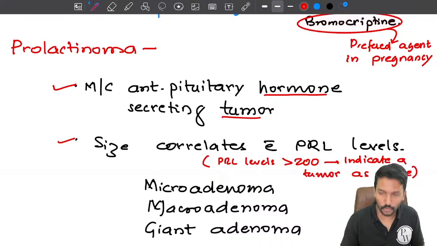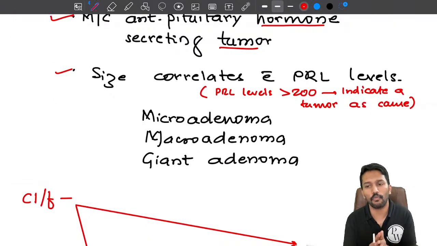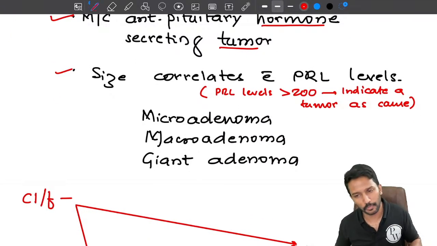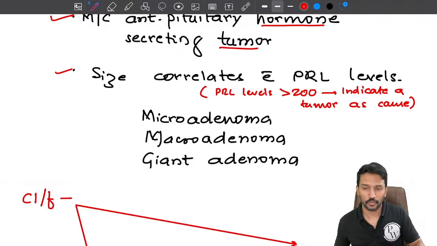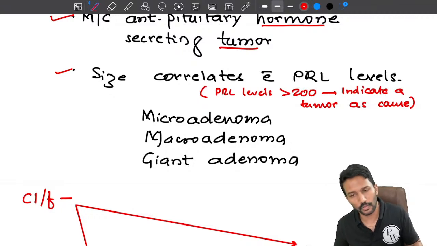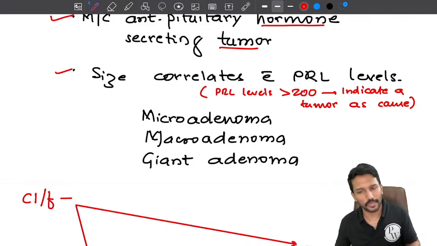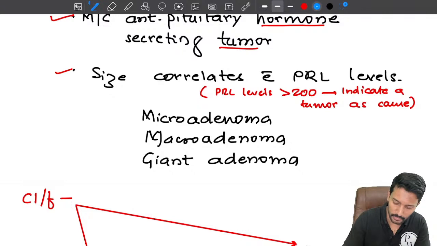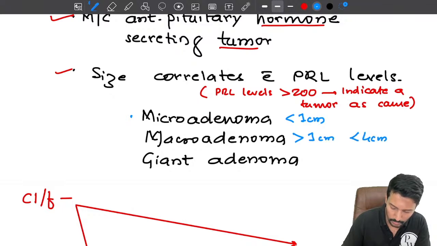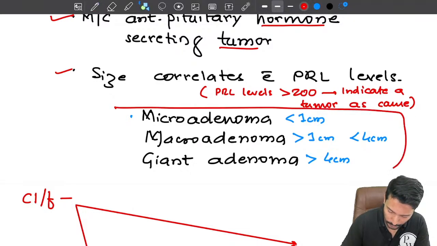See, we have known other physiological causes and drugs. Drugs and all generally won't raise the prolactin levels to more than 200. So normal is less than 25. If I have 50, 60, 100, 125, it can be because of a drug or a physiological stress, exercise and all. But if I see 200 plus, it is almost always because of a tumor. Now the tumor can be of varying size. I have told you size correlates with the prolactin level. So we have to remember that we call it a microadenoma when it is less than 1 centimeter. Macroadenoma means greater than 1 centimeter but less than 4 centimeter. And when it is more than 4 centimeter, we will call it a giant adenoma.